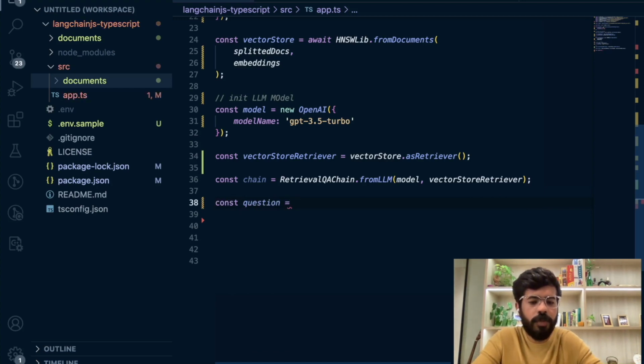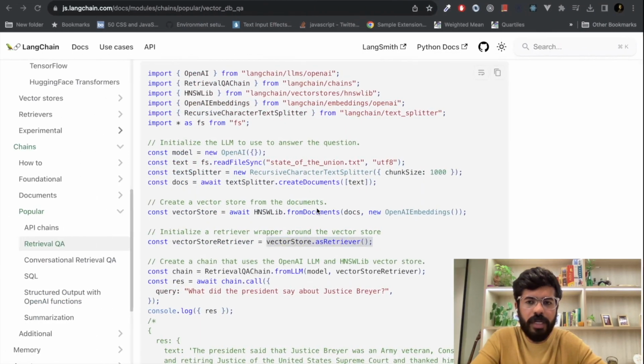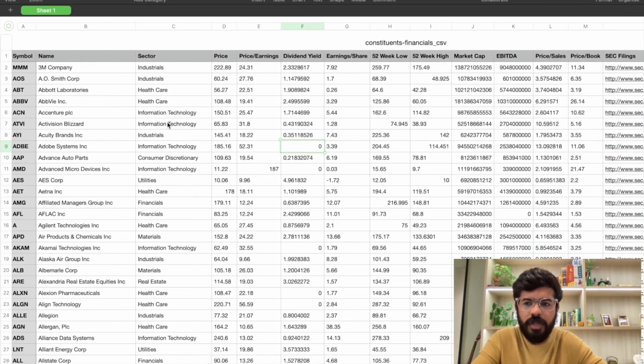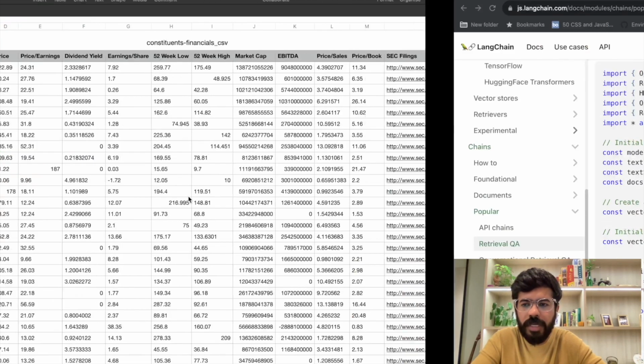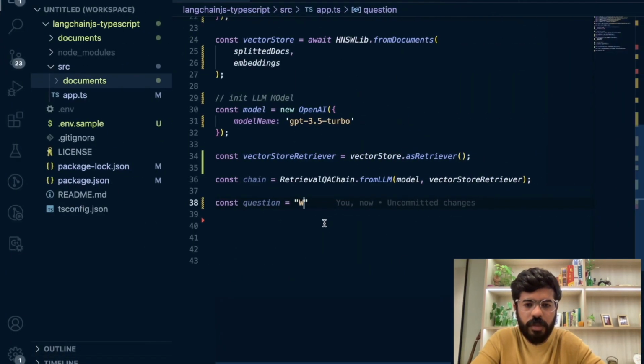So my question would be, let me go back to my CSV file that I have. This is the CSV file, and I will ask questions like, what was the EBITDA for advanced auto parts? Okay, so let me ask this question. What is the EBITDA for advanced auto parts?